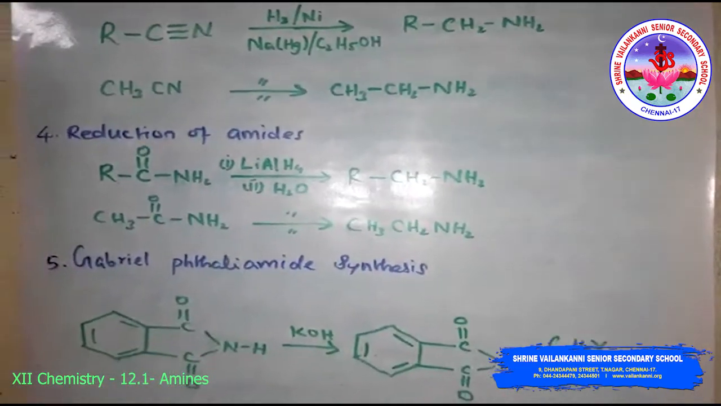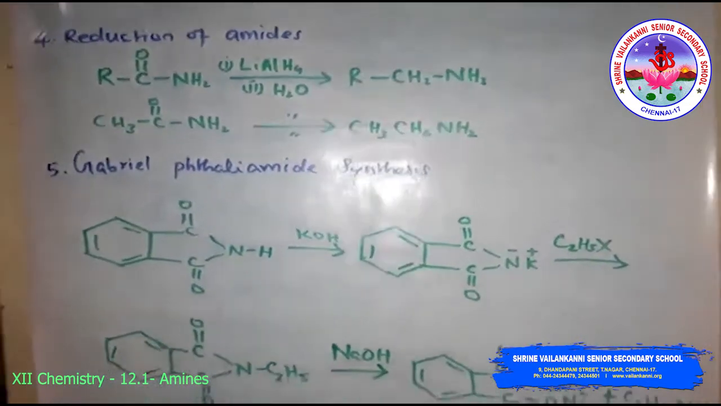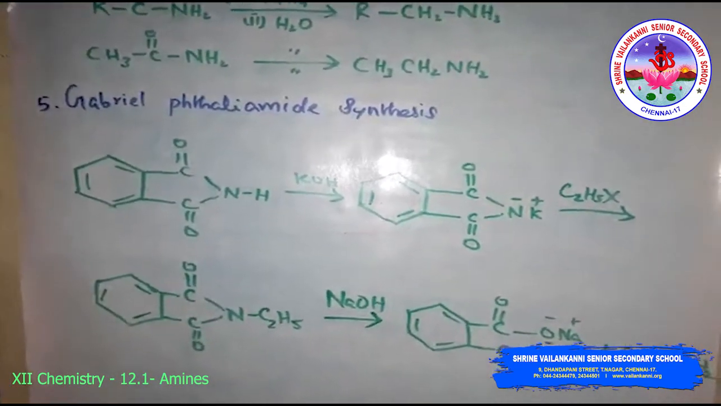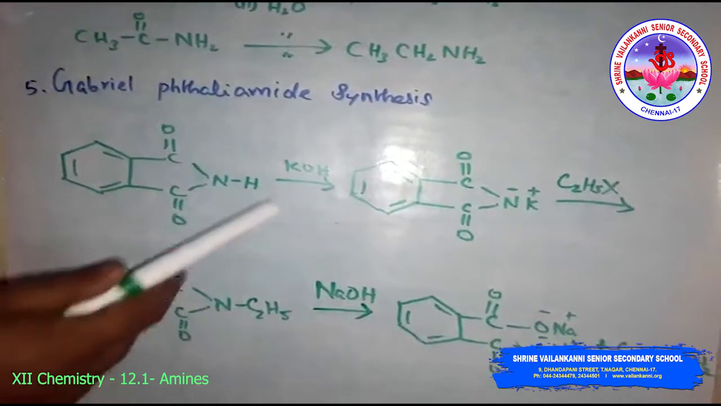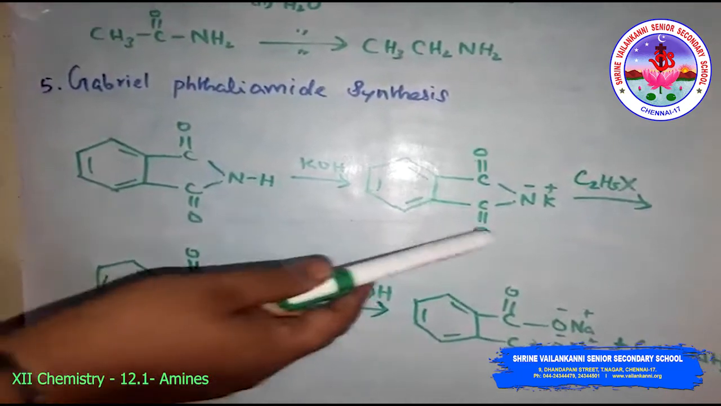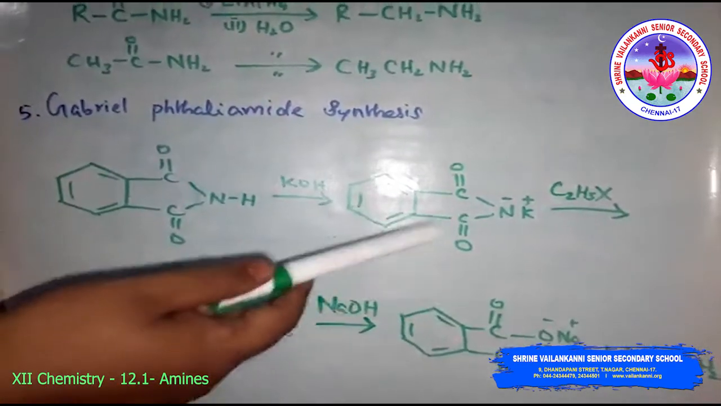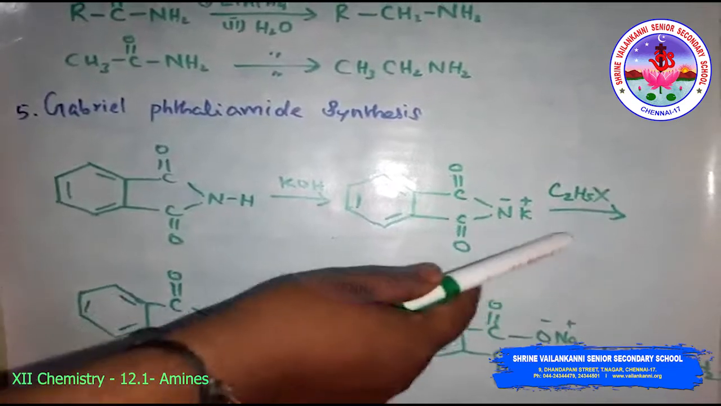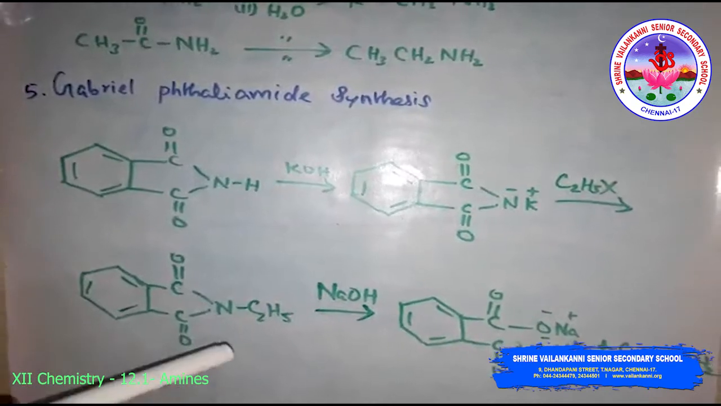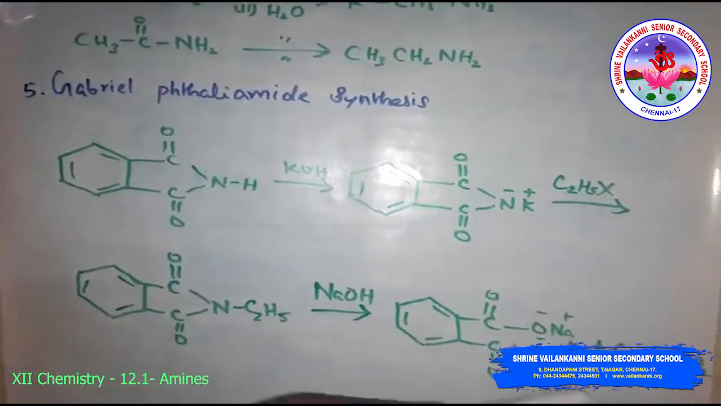Then Gabriel phthalimide synthesis, the preparation of the primary amine. The Gabriel phthalimide synthesis usually is used for the preparation of primary amine. The phthalimide on treatment with ethanolic potassium hydroxide forms potassium salt of the phthalimide. This is the potassium salt of the phthalimide. Then which on heating with alkyl halide, followed by the alkaline hydrolysis produces the corresponding primary